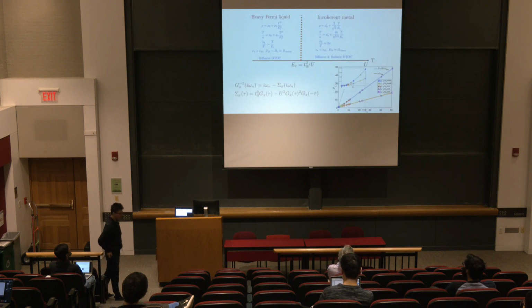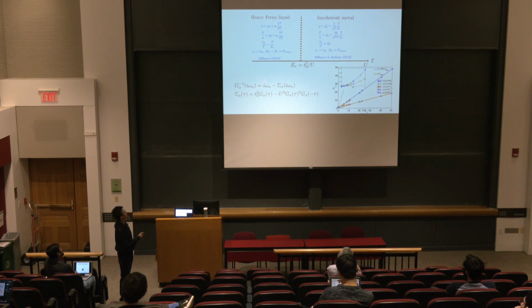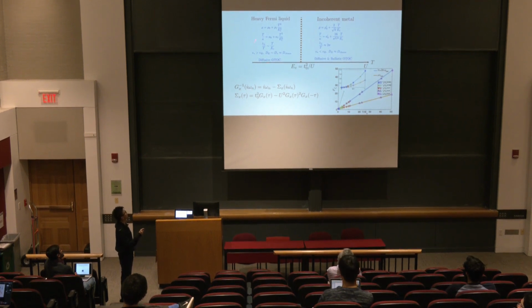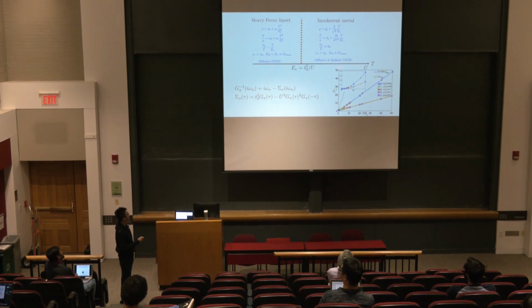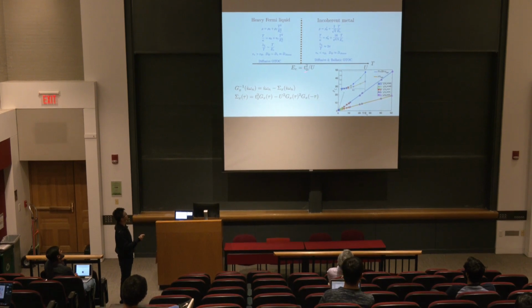And you can write down the Schwinger-Dyson equation for such a system. The new term you get from the original SYK model is this new T naught squared times G_x term. If you do a scaling analysis for this term, you will find that it's actually relevant at low energy. That means that there is a different physics at low energy. And it turns out that the new physics is a heavy Fermi liquid. So there is a coherent energy scale E_C, which is defined to be T naught squared over U.